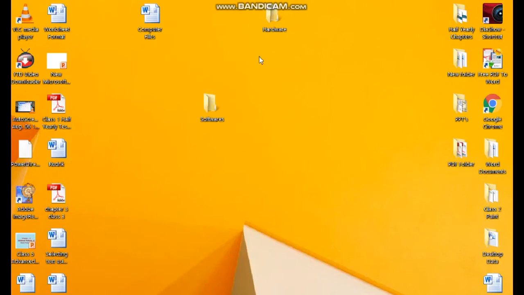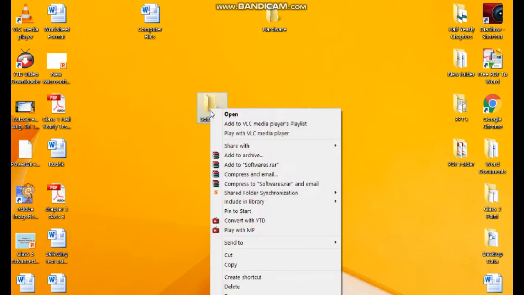It will be removed from the desktop. See here, on the desktop this file is removed. So in this way we can cut and paste the files and folders. Now rename a folder and file. Suppose I want to change the name of this file.